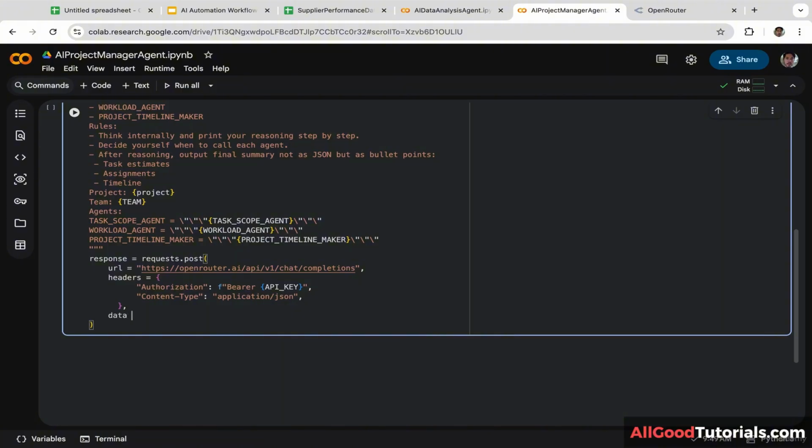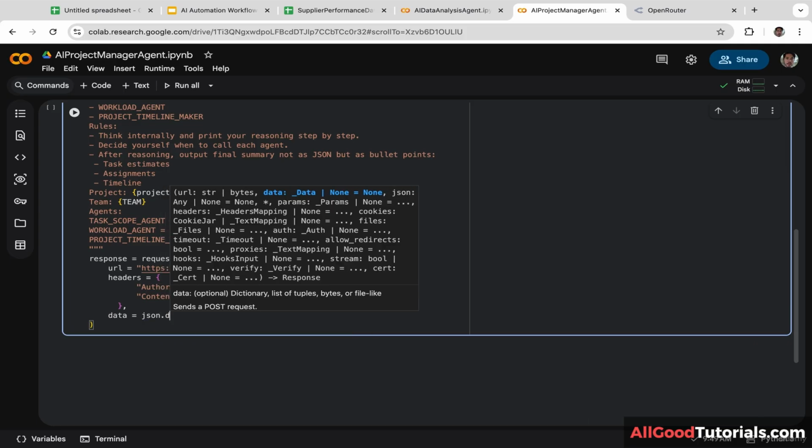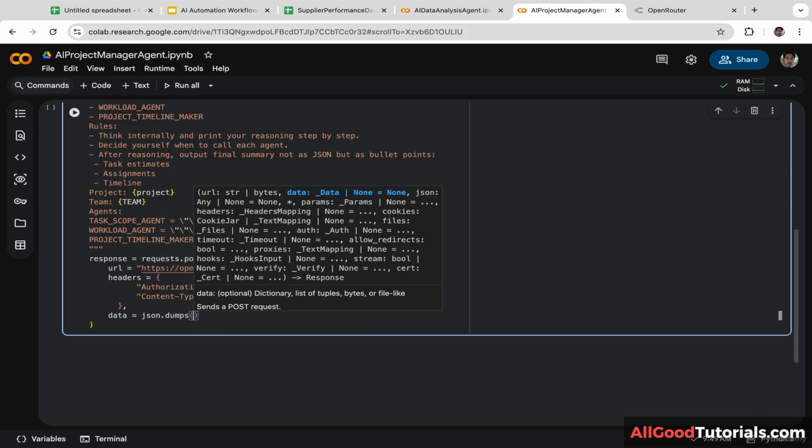Let's create a new variable. I'm going to name it data, and we are going to use json.dumps, and let's create a parenthesis.